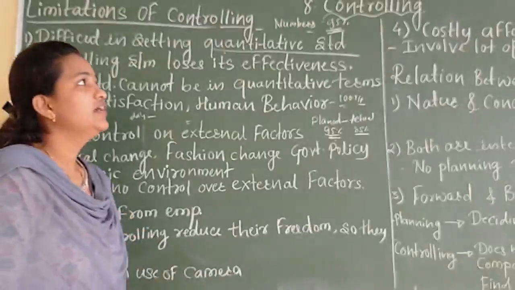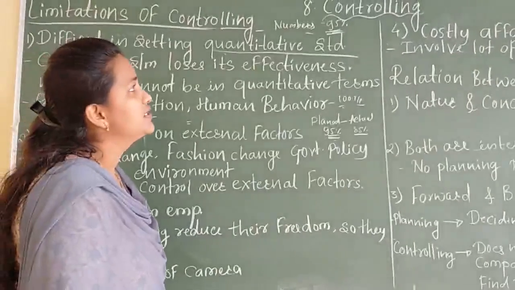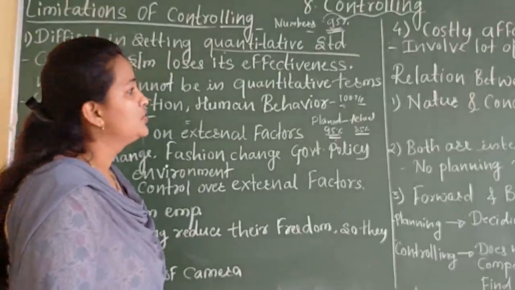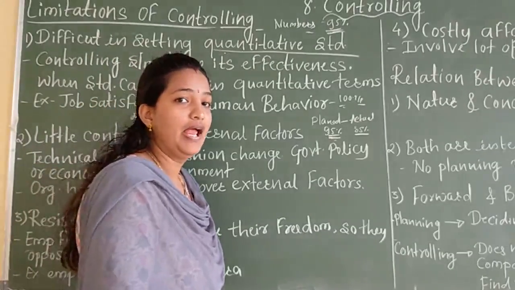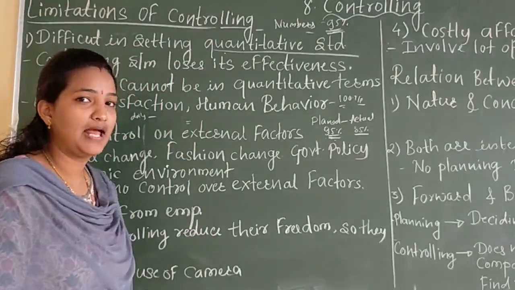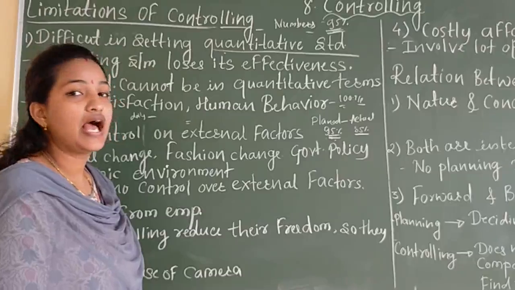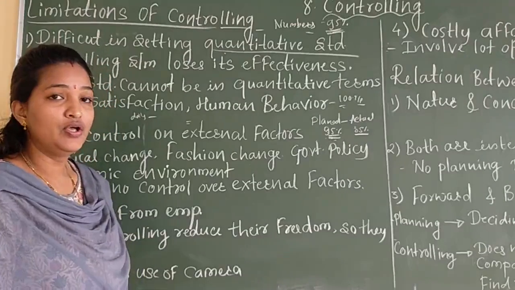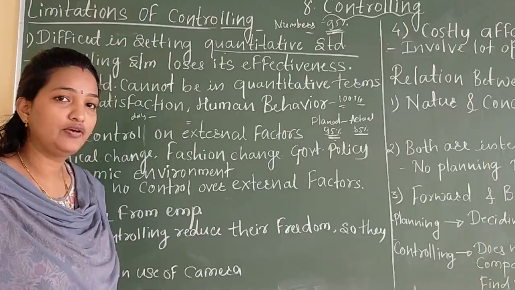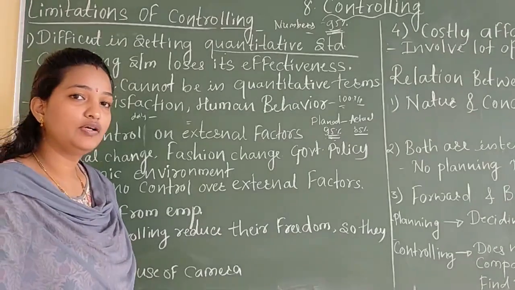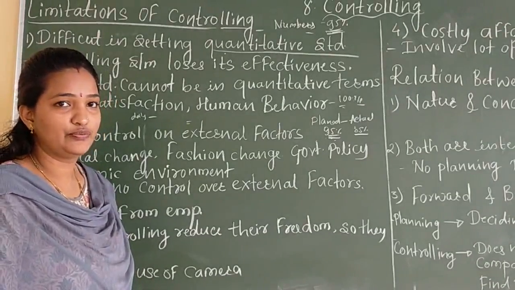So we have started our 8th chapter, that is controlling. Okay, so controlling means what? We are comparing actual performance with planned performance, and it is the last function of management. We saw the detailed concept of controlling in the last video, and the importance of controlling also we saw in the last video.